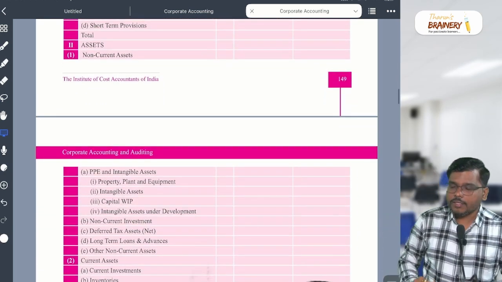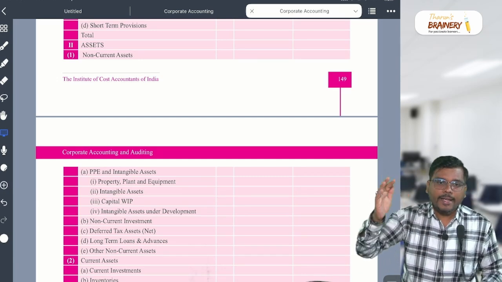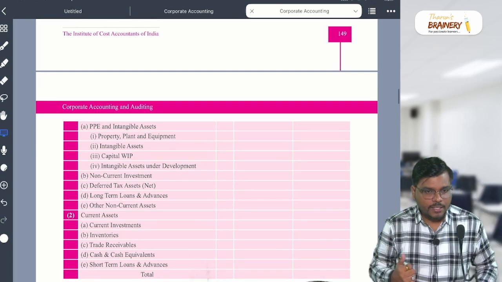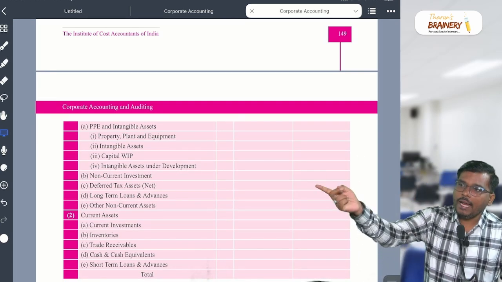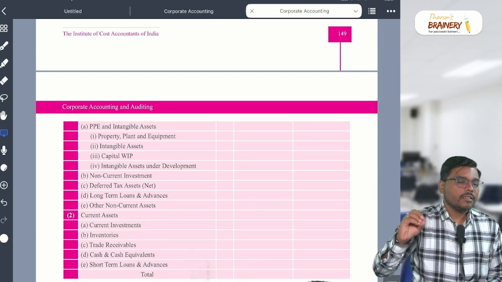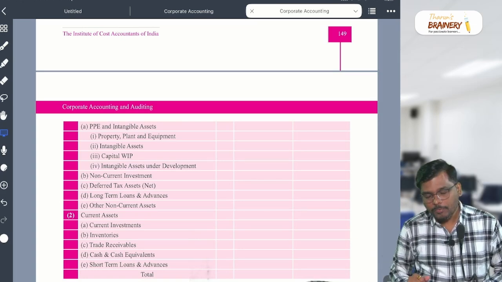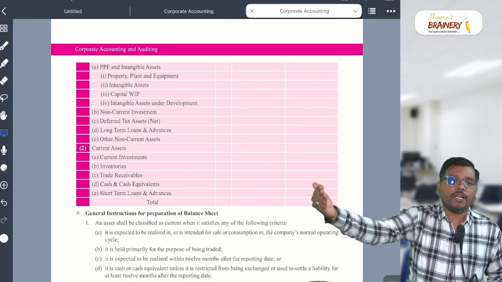Asset. Now asset, we bifurcate into 2, non-current and current. In non-current, A, what will come, sir? PPE and intangible asset. In that, 1, 2, 3, 4. 1, property, plant and equipment. 2, intangible asset. 3, then C, 4. Very good. Then B, what will come, sir? Non-current investment.